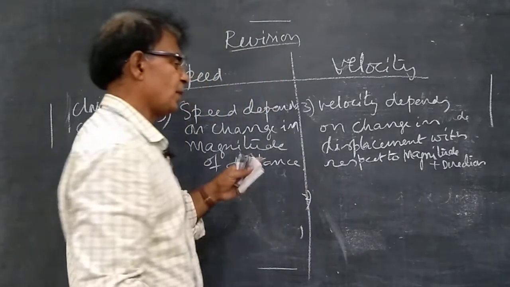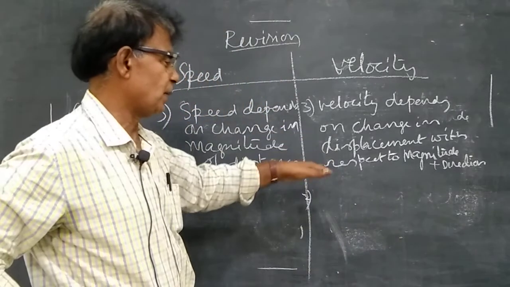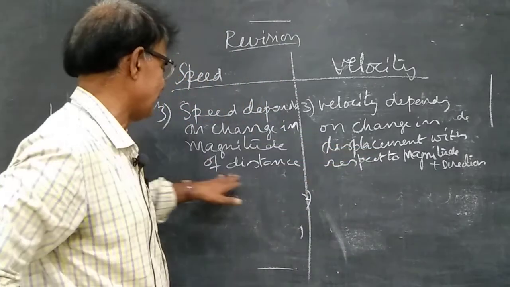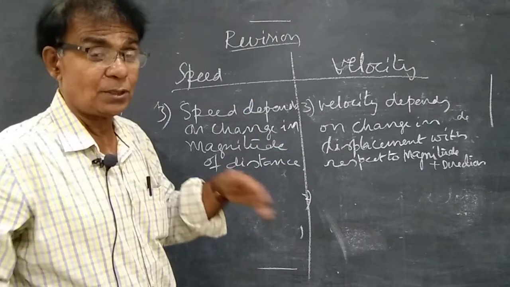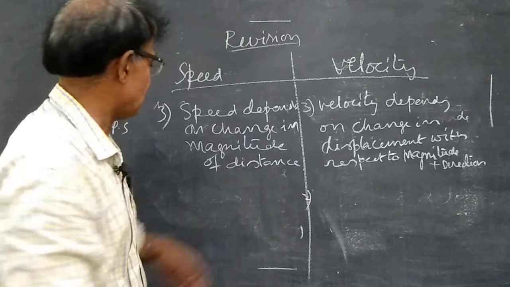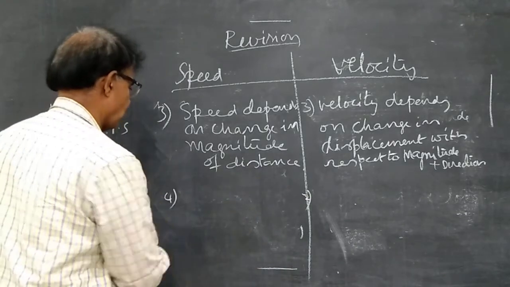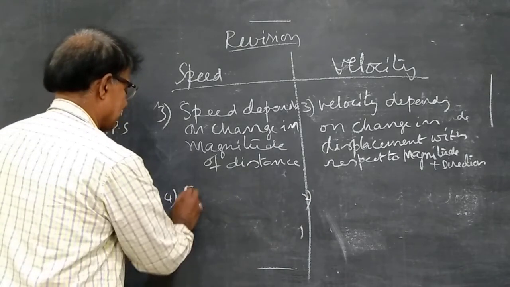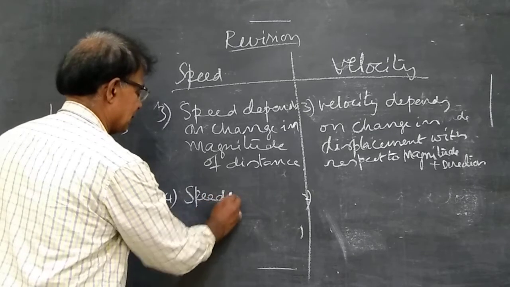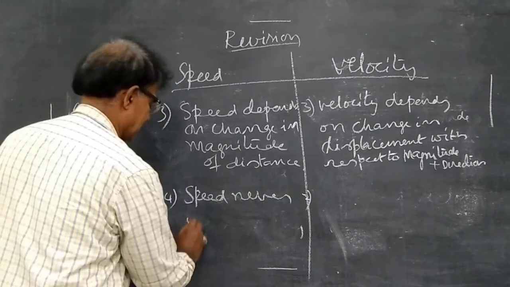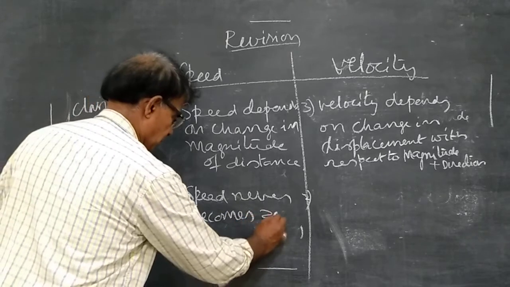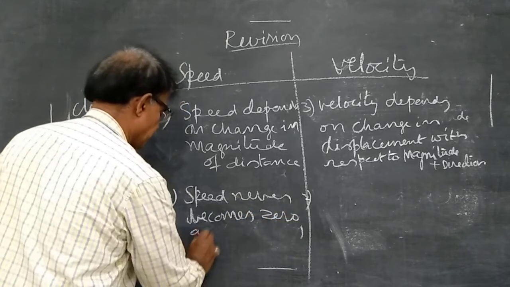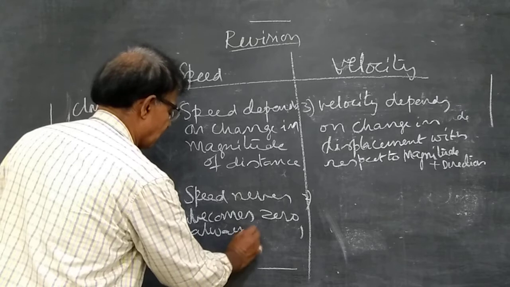So displacement is the change in position with respect to magnitude and direction, here only magnitude of distance, very vital points. Inta chepukun tarvata we can easily understand. Fourth one, speed never becomes 0, always positive.